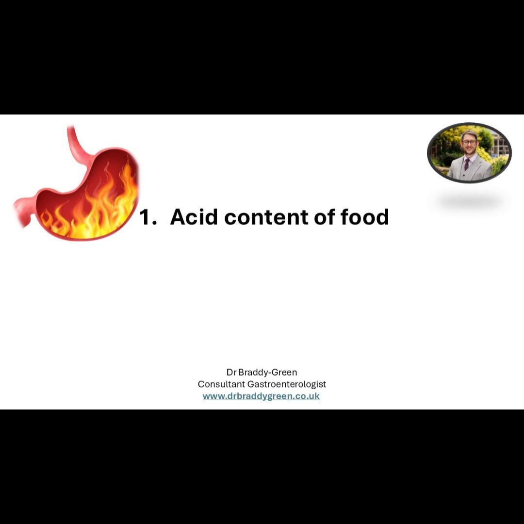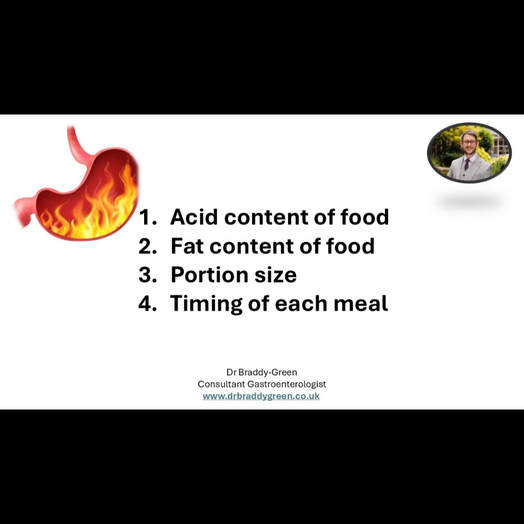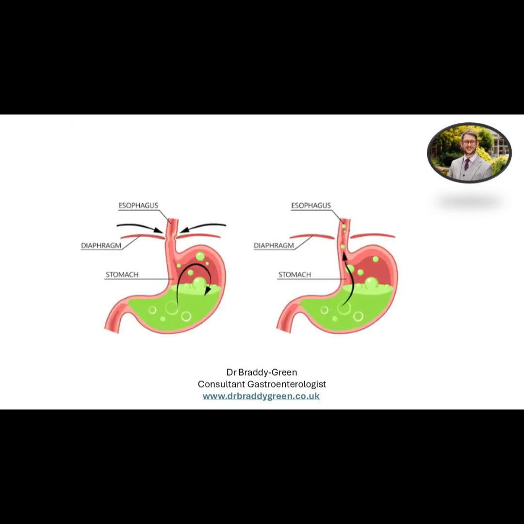1. Acid content of food. 2. Fat content of food. 3. Portion size. 4. Timing of each meal. Large portion sizes, full of rich, fatty food groups, will take longer to digest, and therefore, the stomach will produce more acid. The more acid that is present in the stomach, the more likely it will come into contact with the gullet, triggering pain and heartburn symptoms.